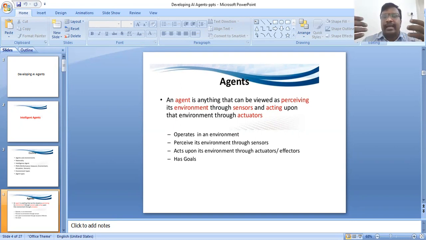Actuators. Next one. It operates in an environment, perceives its environment through sensors, and acts upon its environment through actuators or effectors, as goals.